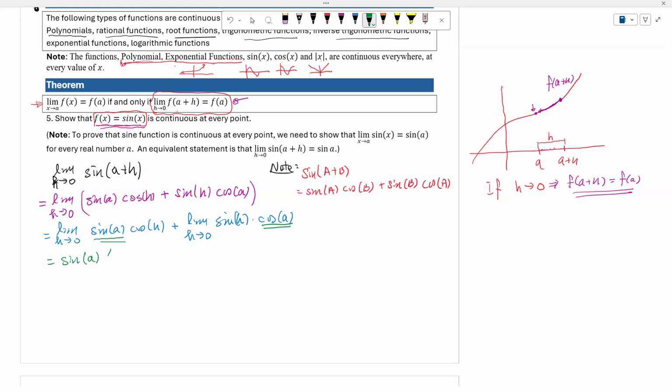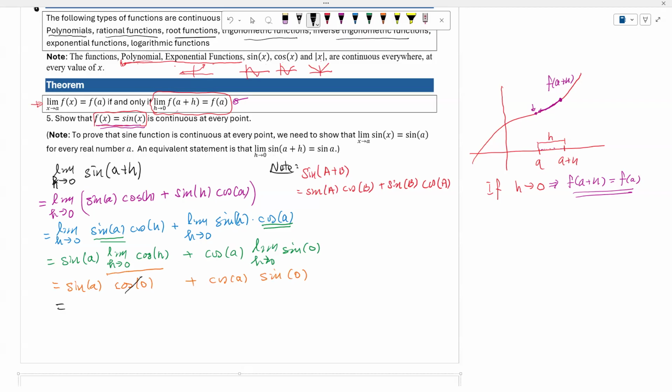So we could take sine of a out of the limit. And now we could use direct substitution.